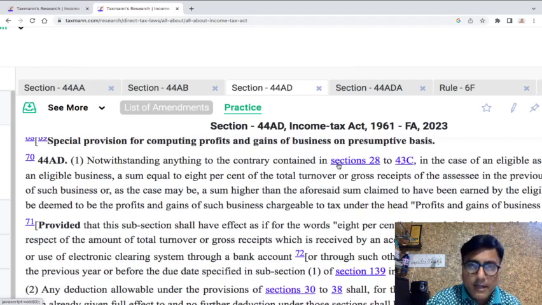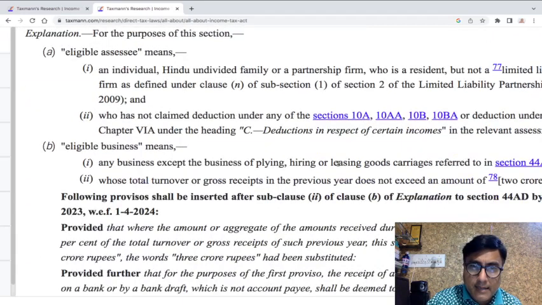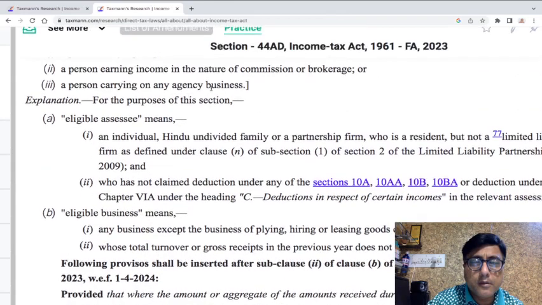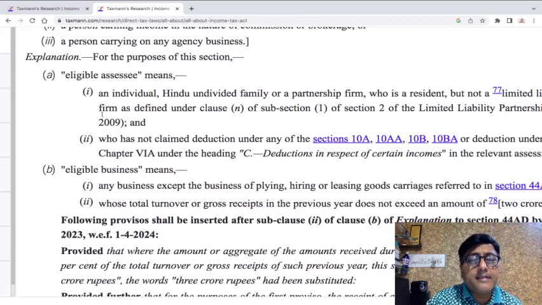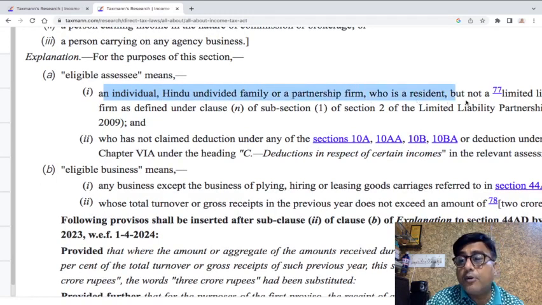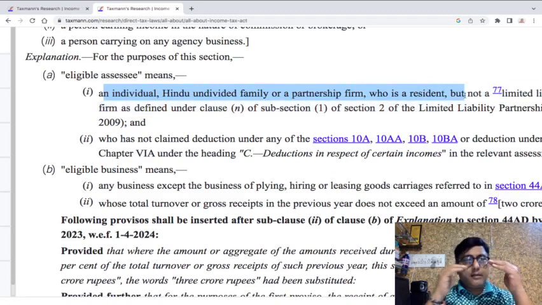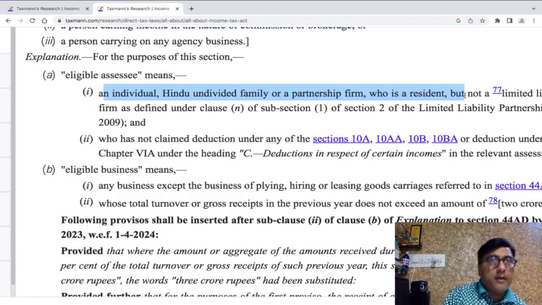Now we need to understand what we mean by eligible assessee and what we mean by eligible business. The term eligible assessee has been defined in this section. Eligible assessee means an individual, Hindu undivided family or a partnership firm who is a resident but not a limited liability partnership. So the person has to be a resident individual, a resident HUF, or a resident partnership firm. But if a person is a non-resident, or an LLP, or a company, or a trust, then 44AD has no applicability.